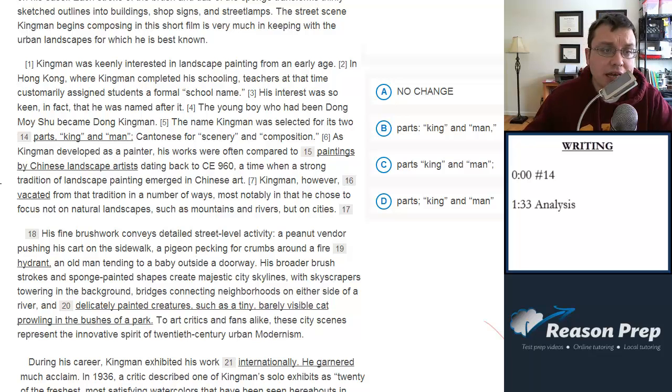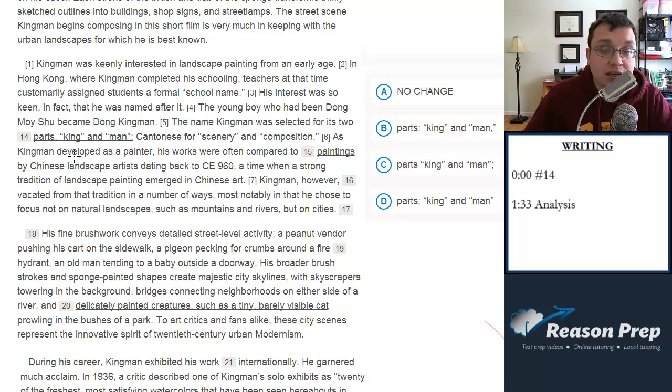Number 14, let's read ahead now. Kingman was keenly interested in landscape painting from an early age. In Hong Kong, where Kingman completed his schooling, teachers at that time customarily assigned students a formal school name. His interest was so keen, in fact, that he was named after it. The young boy who had been, I'll probably butcher this, Dong Moishu, became Dong Kingman.